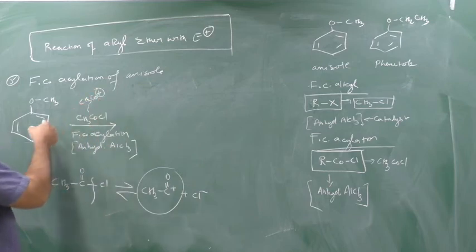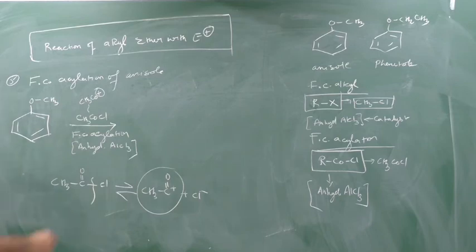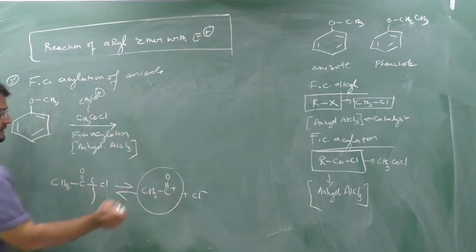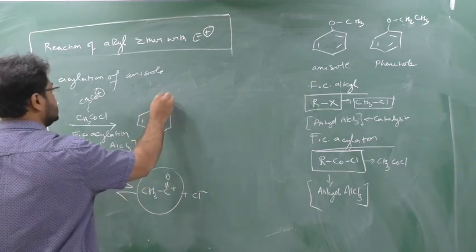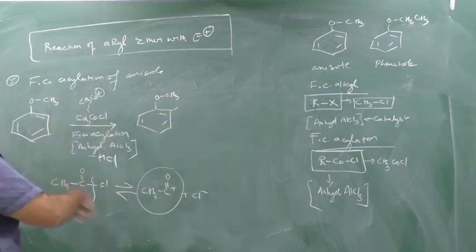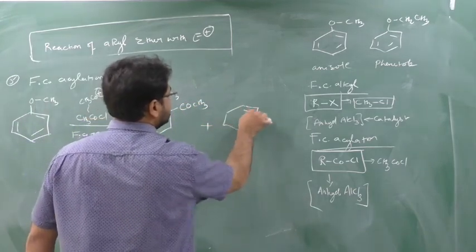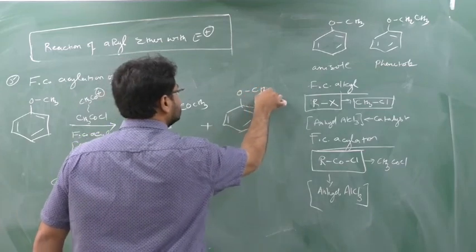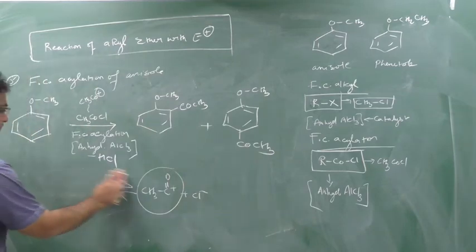This CH3CO plus will attack on ortho. When it attacks on ortho, an electrophilic substitution reaction will take place. Here CH3CO plus comes on this ortho, H plus comes outside, so H plus will react with Cl minus and forms HCl. And similarly on para also. So here I will write OCH3, and this CO will be attached on the ortho position because CO is having the plus, not the CH3. So this reaction will take place, COCH3 here, and also OCH3 and here COCH3. So these reactions will take place.